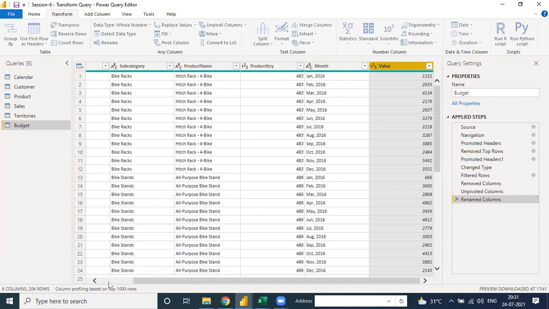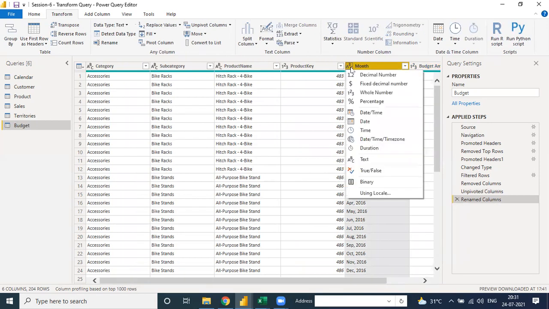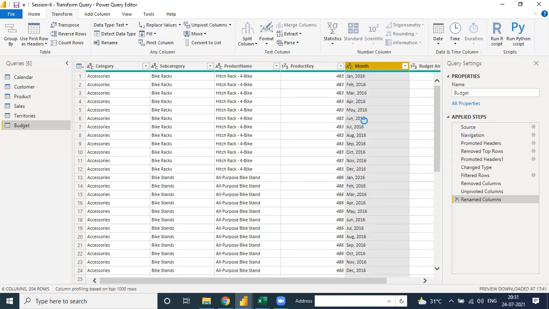Okay. Now the next step is the month column, where the pattern is ABC. ABC means it's a text value, but as per our data calendar table, the month column is connected with the date. So you need to choose Date here, not Date and Time, because with Date and Time you would need to connect with date and time, but we need only date.